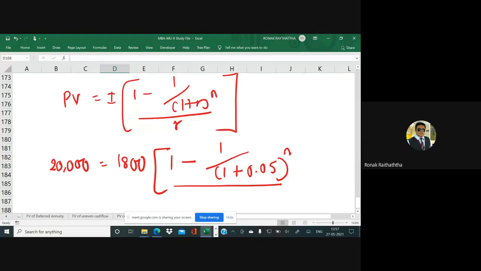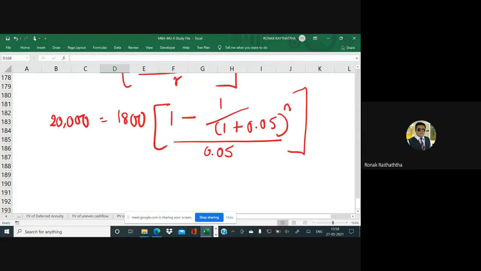So 0.05 in the denominator again. Now we'll be just solving this equation and we'll try to find what n is by using some algebraic things. Therefore, let me just take this 1800 straight away to the left hand side.